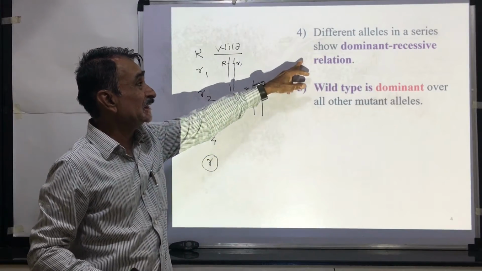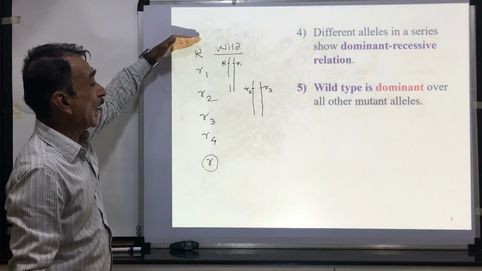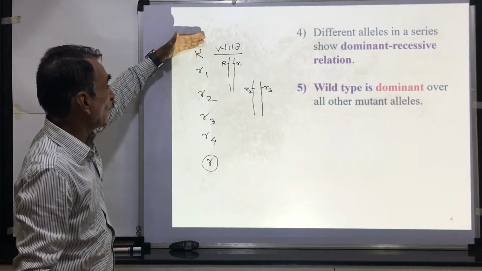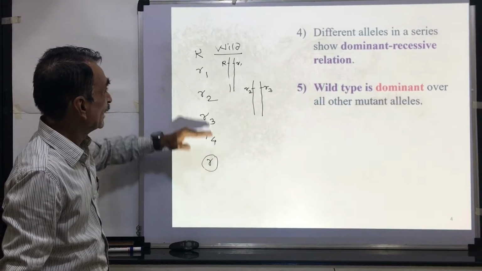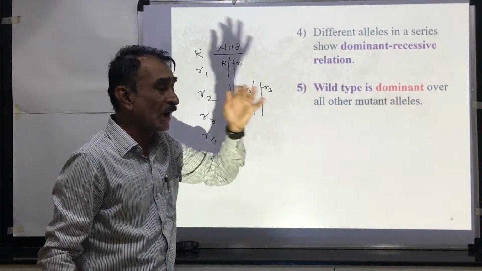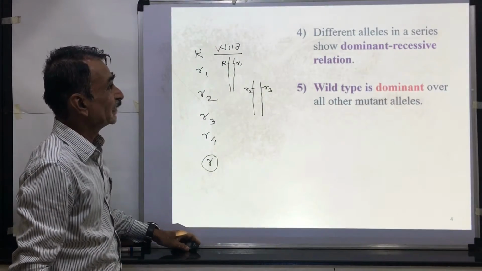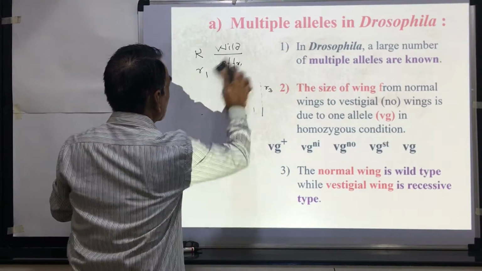Different alleles in a series show dominant and recessive relation. Just now I told that the wild type allele is dominant over all the alleles. So the wild type allele is dominant over all other mutant alleles. Then we shall see the examples of these multiple alleles.